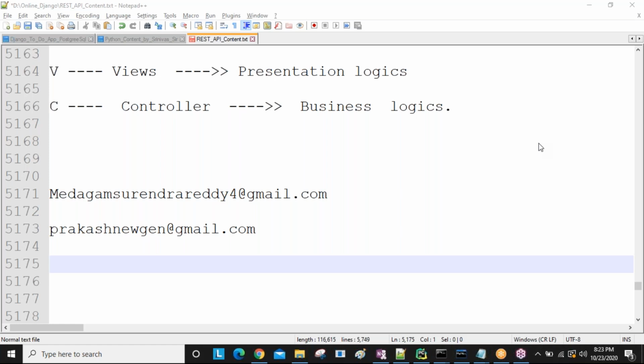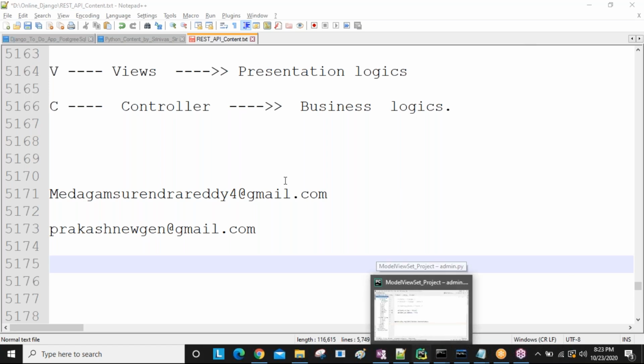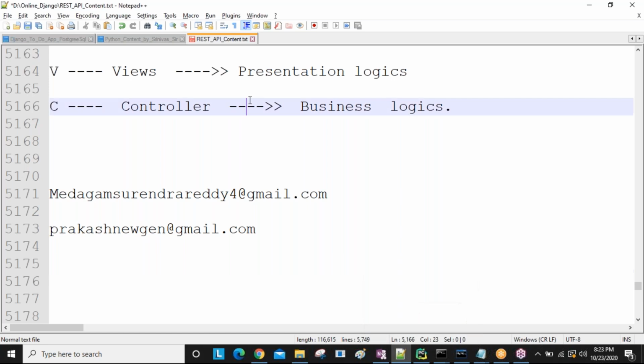Sir, in which file do we write the template code? Yeah, not in the views file. Inside the views, we are not writing it. Separately, in the templates folder, there we are writing. Inside the views also we can write presentation, but templates you are not writing inside the views. HTML code you can write without creating a template file. So a separate structure is there.